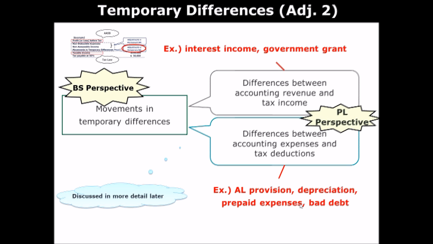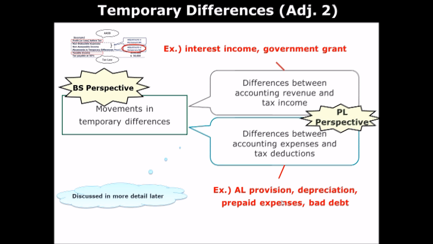Okay, so there is a timing difference again because prepaid expenses are expensed over the period over which the services are actually performed, right? So for example, rent. If the rent expenses are incurred over 3 years, then the prepaid expenses are amortized over the 3-year period, right?